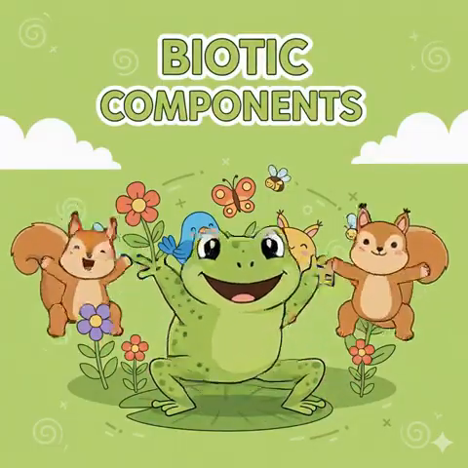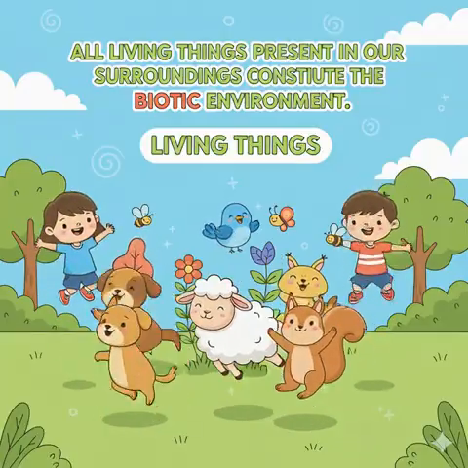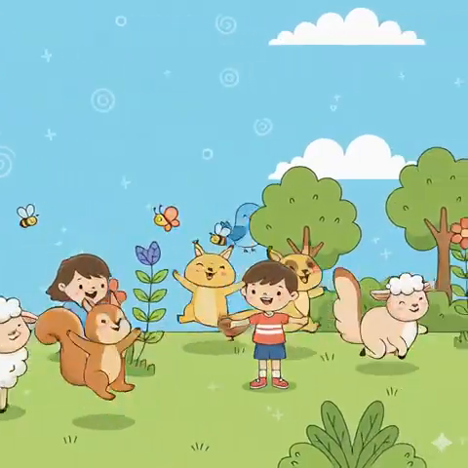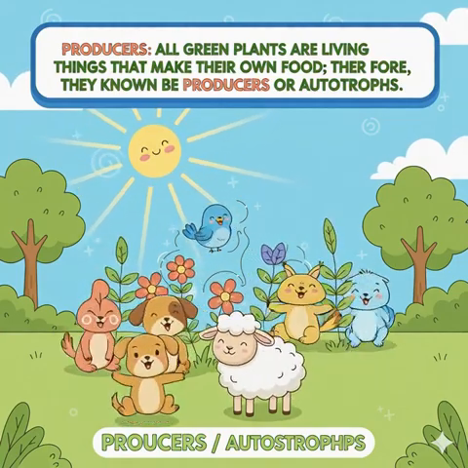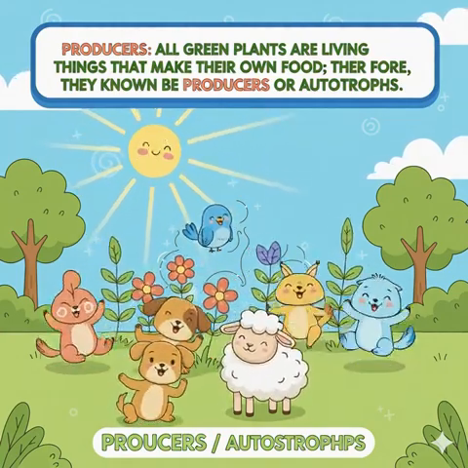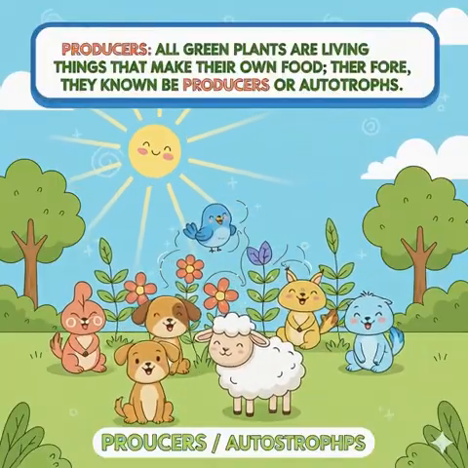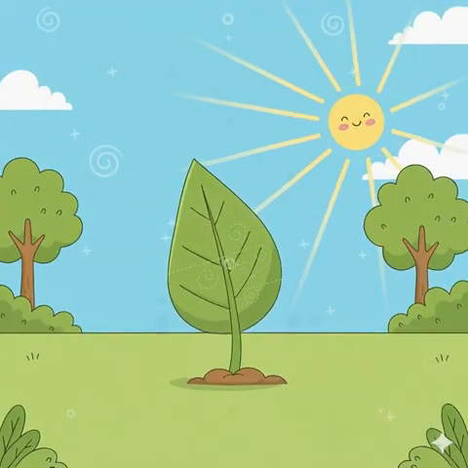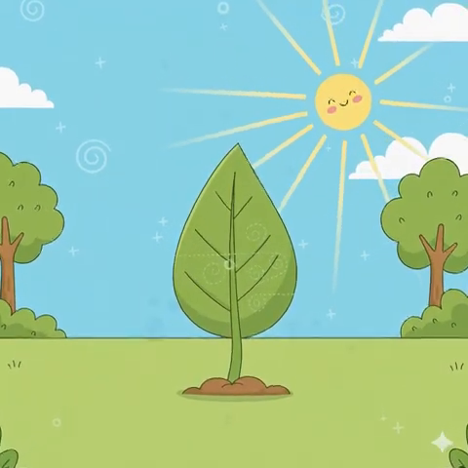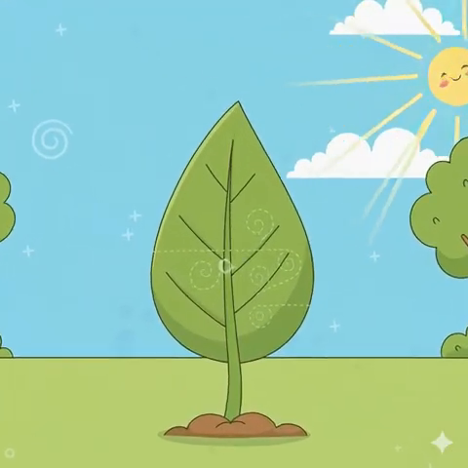Biotic components. All living things present in our surroundings constitute the biotic environment. Producers. All green plants are living things that make their own food. Therefore, they are known as producers or autotrophs. They prepare their food by photosynthesis, for which they require non-living things like sunlight, carbon dioxide and water.